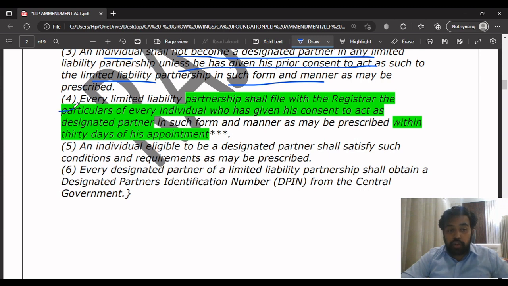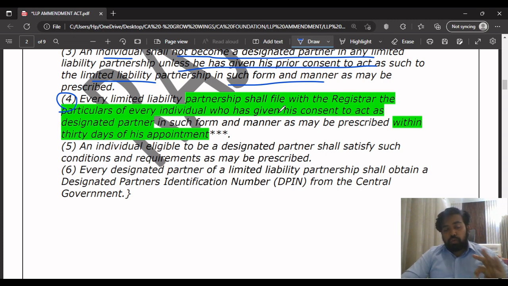Next point, this point is also very important. These points which are marked, you should definitely see before your exams, because they are very important from the exam point of view. Even if you can't read this PDF on your own, see my video at least at 1.5x speed or 2x speed, so that you can cover the points faster before going to the exams. Okay. And these amendments which they have given majorly cover the LLP Act as well.